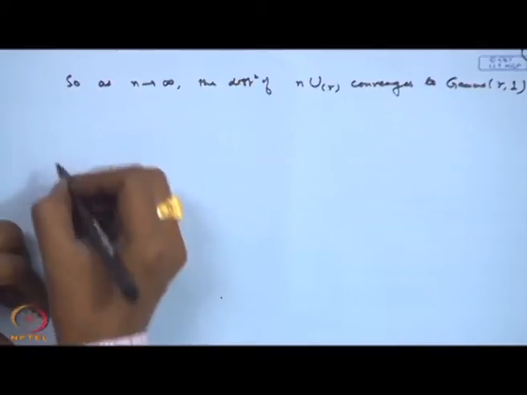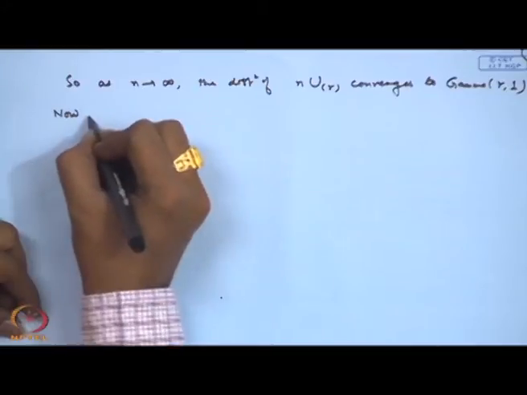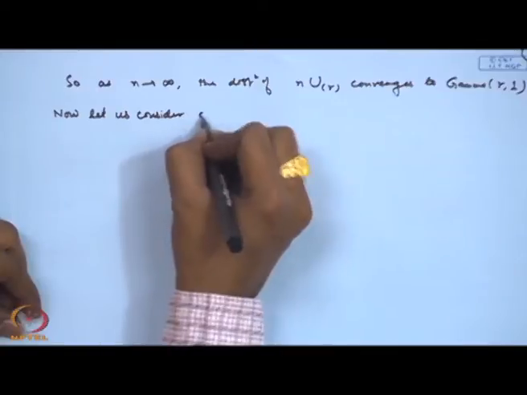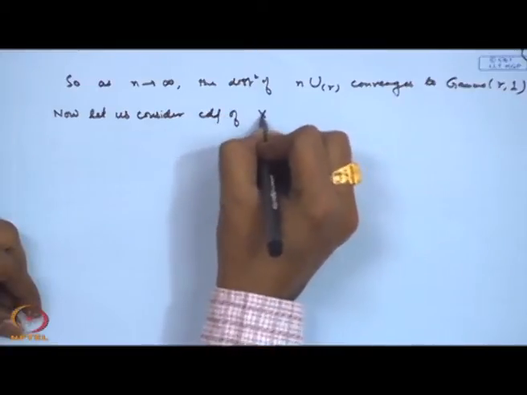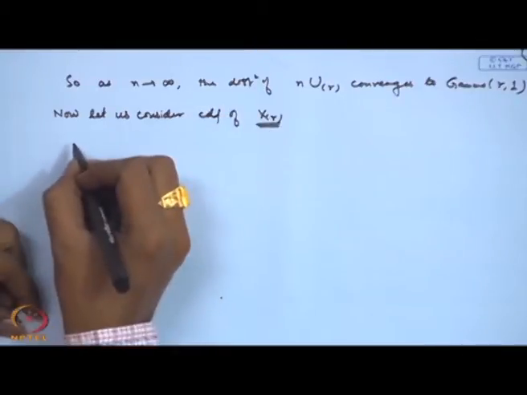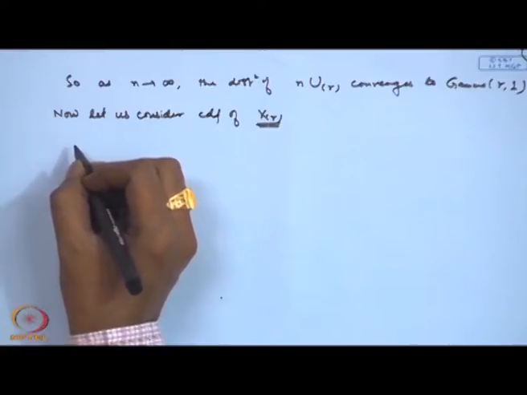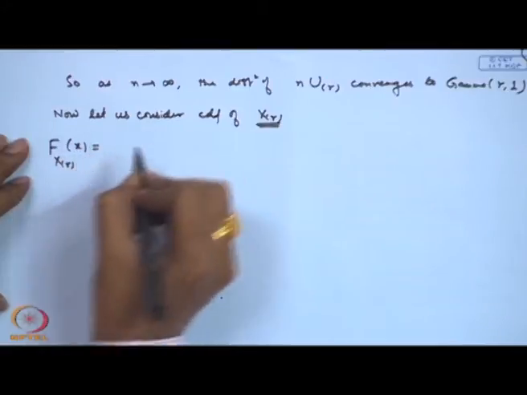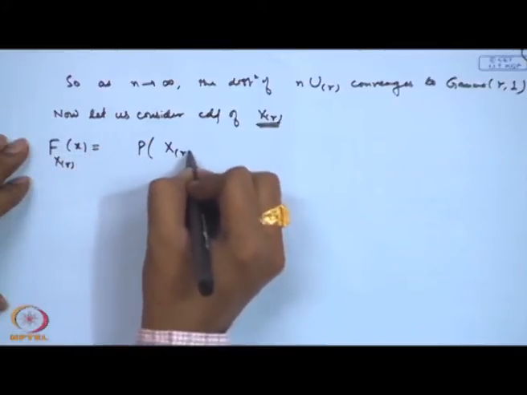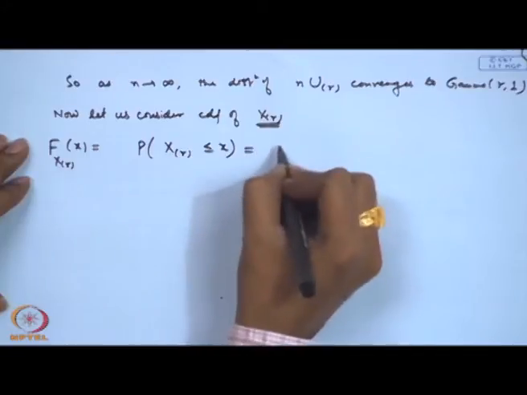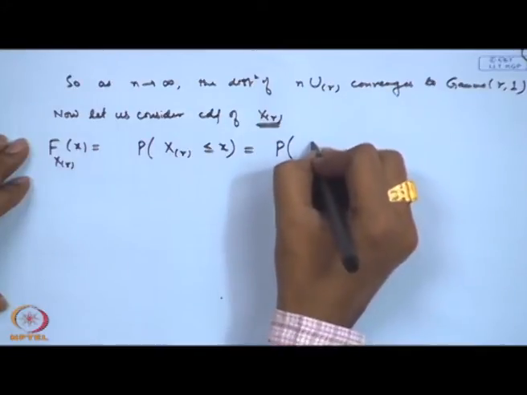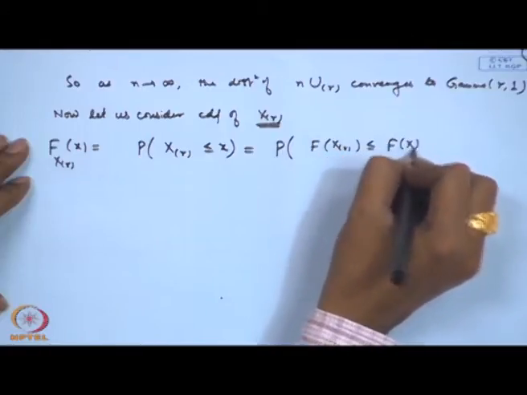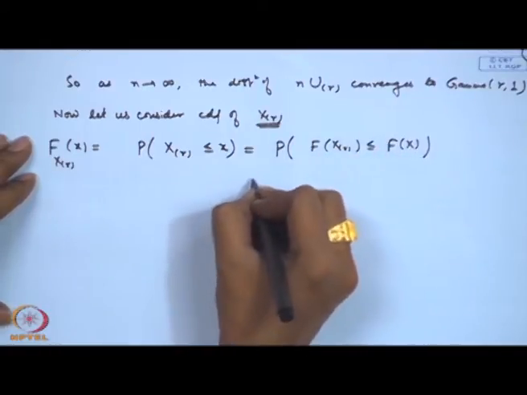Now, let us consider the CDF of x r. If you consider the CDF of x r, what is happening here? F of x r at some point, say x, is equal to the probability of x r less than or equal to x, which we can write as F of x r less than or equal to F x. So, this is equal to